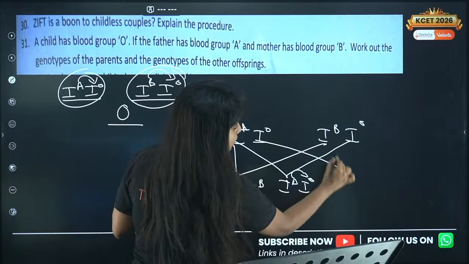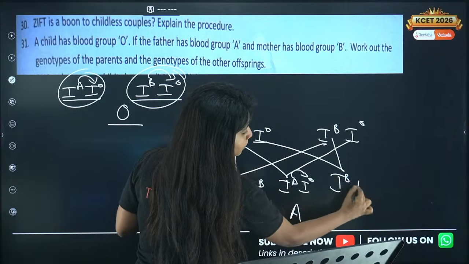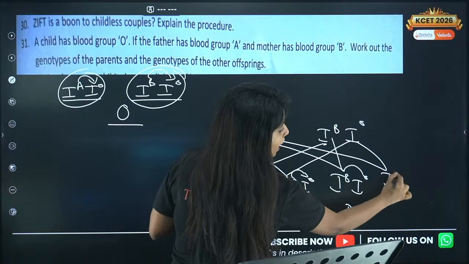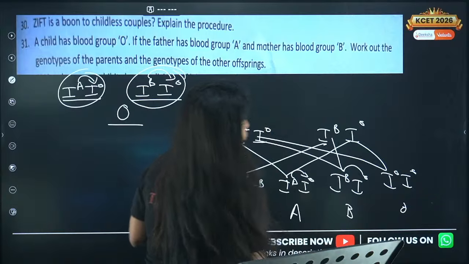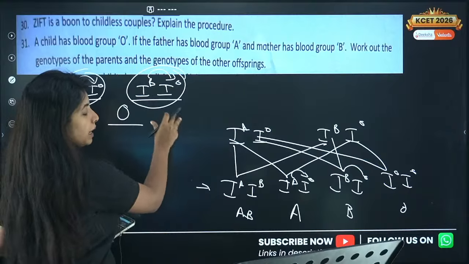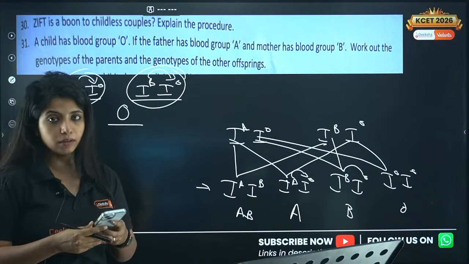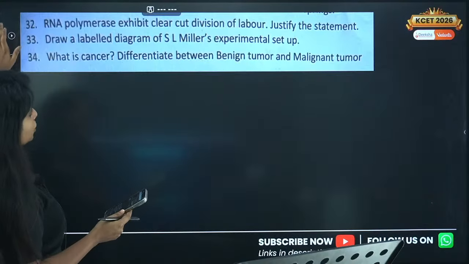Fine. And over here, this I^B I^O. Here B blood group because B is dominant over O. And lastly, you have I^O I^O, that is O blood group. So talk about it in detail. Write parents, write the gametes, write the genotype. That's how you need to go. Cool. Now going ahead with the next question.